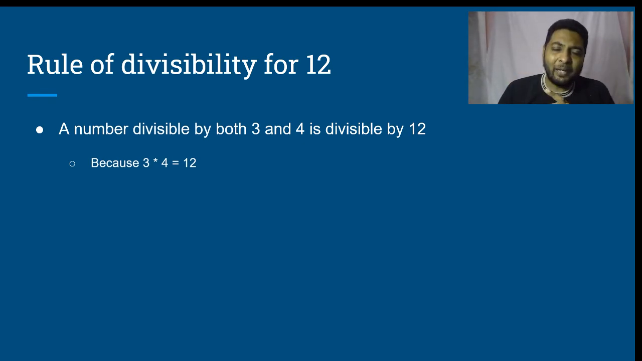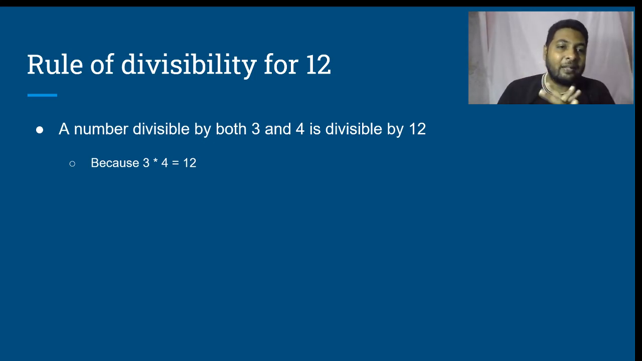Why is it that a number divisible by 6 and by 2 need not be divisible by 12 then? Why am I not taking 6 and 2? Because 6 and 2 are not co-primes. What is the meaning of co-prime? The numbers are said to be co-primes if they do not have any other common factor other than 1. A pair of numbers are said to be co-prime if their HCF is 1. If I take 6 and 2, the highest common factor is 2.